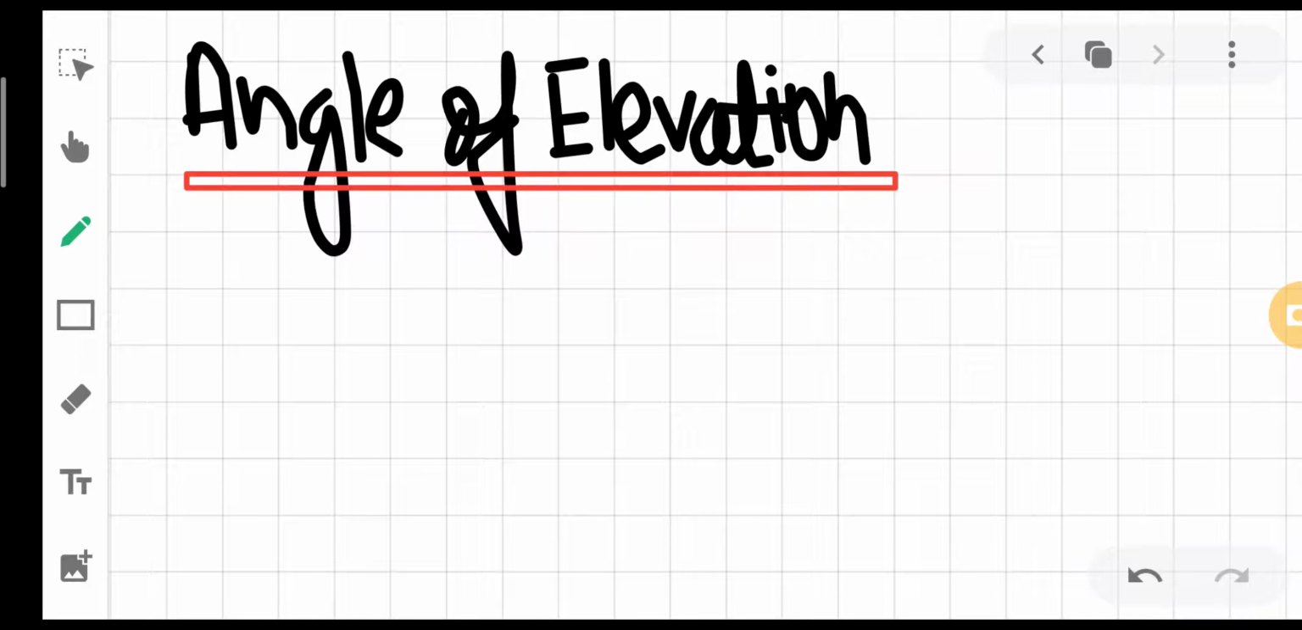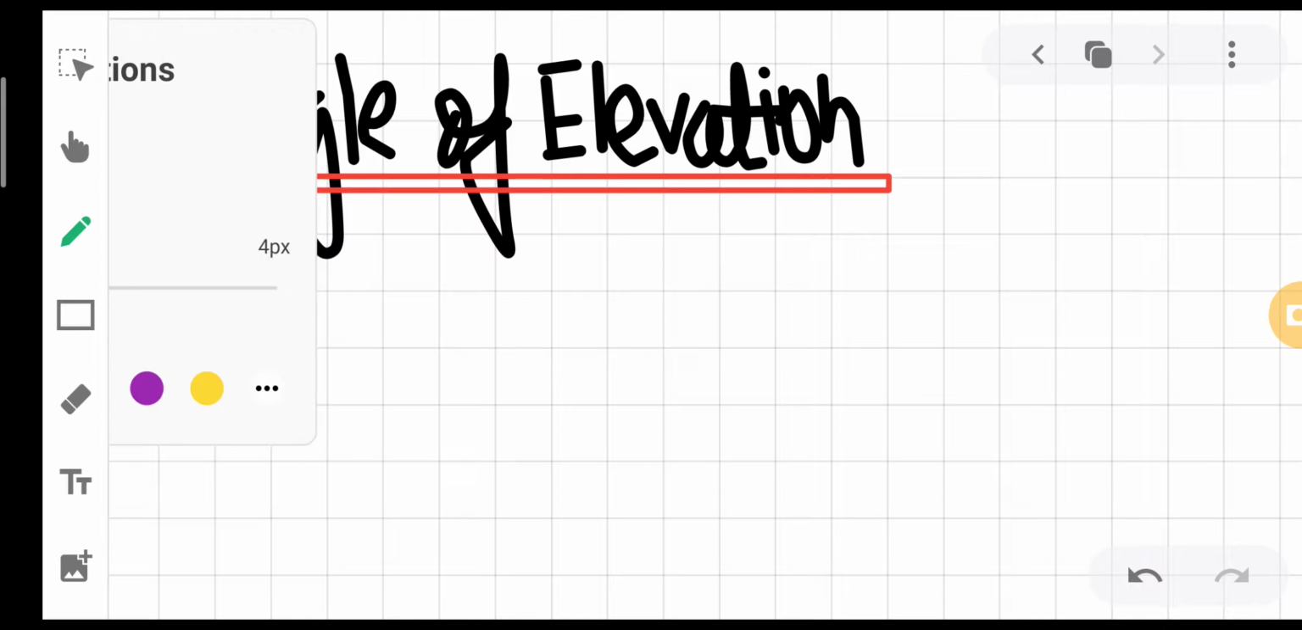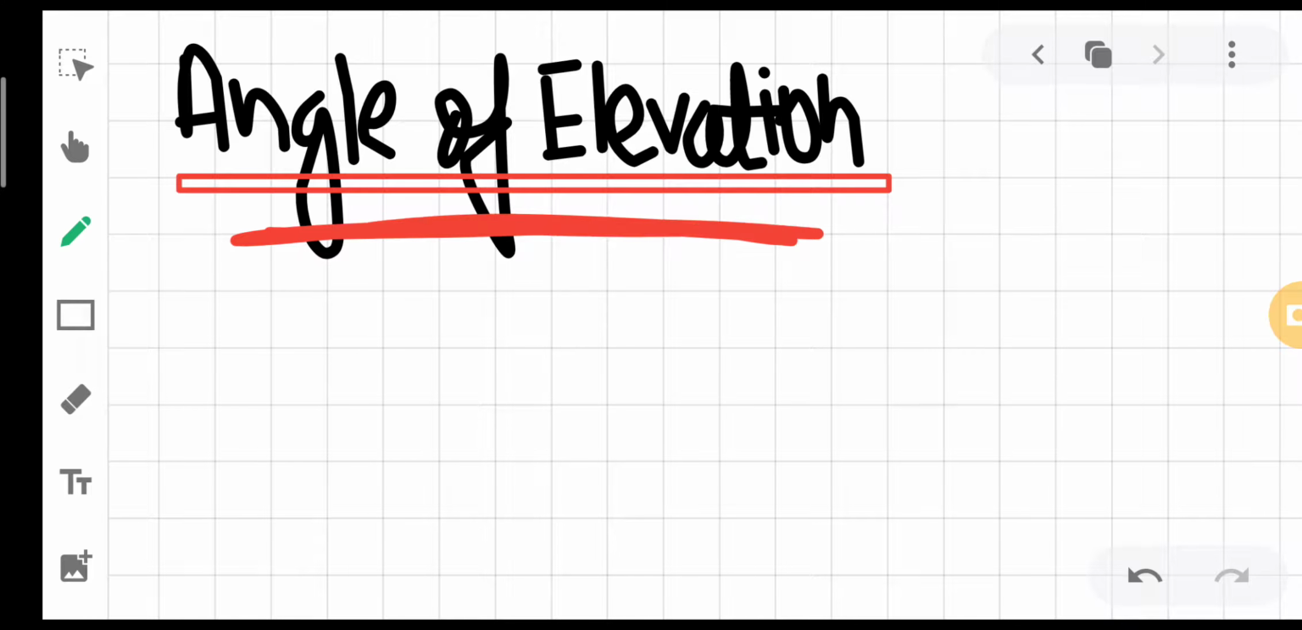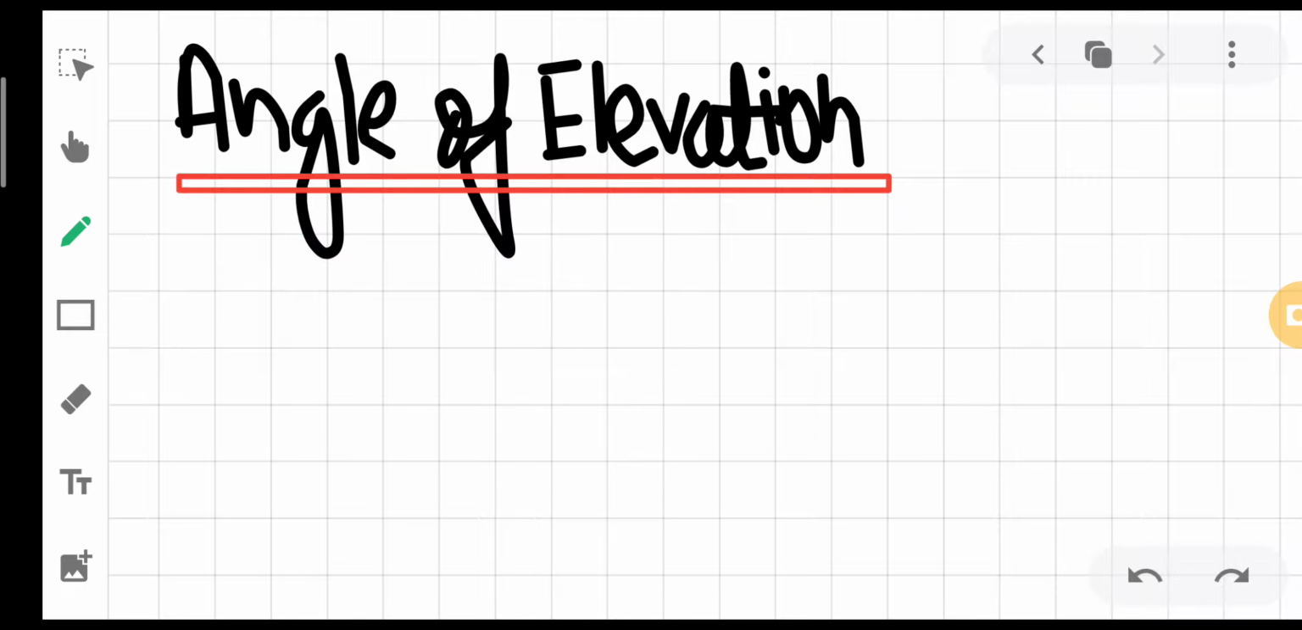So as we had discussed in trigonometry, whenever a right angle triangle is given to us, to find any of the unknowns, we can apply SOH CAH TOA. So in angle of elevation, whatever condition is given to us is like a word problem. First of all, after reading the wording, we have to convert that into a right angle triangle and solve. But first, let's discuss what this term angle of elevation refers to.